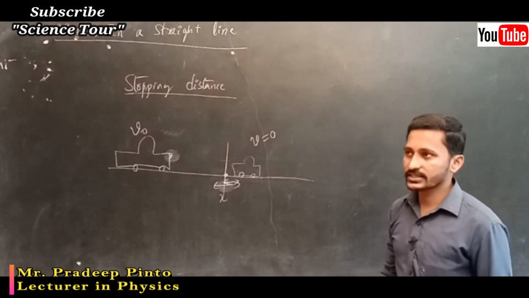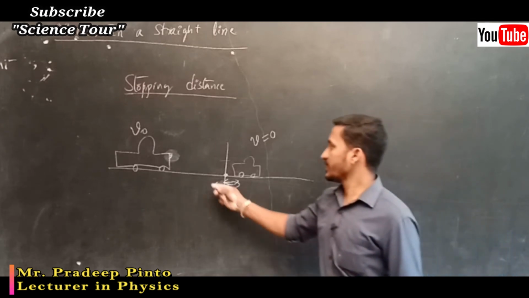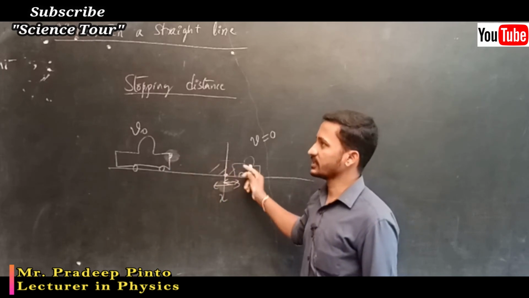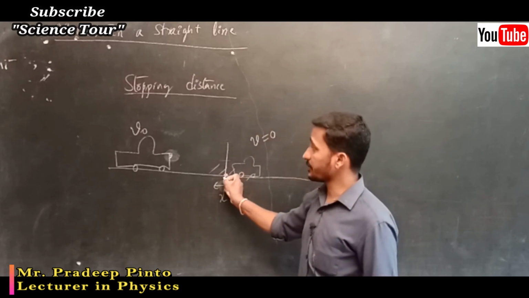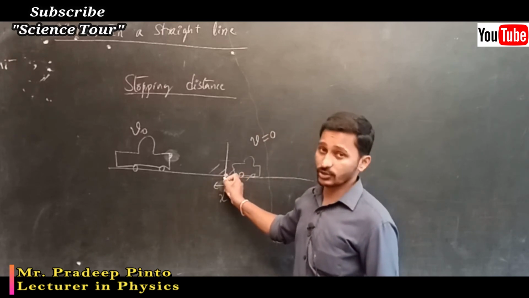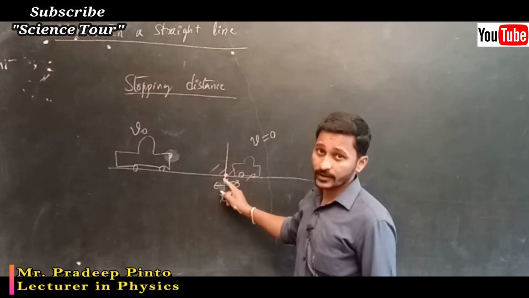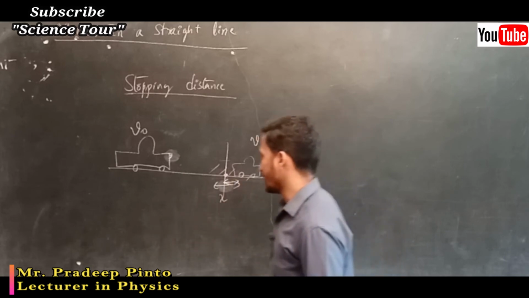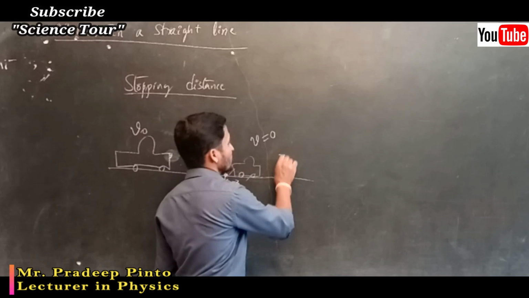Retardation, or negative acceleration, means decrease in velocity. Here the velocity decreases. Till you apply the brakes, it was having v naught velocity. Now you apply the brake and it decreases, such that we have v naught and x you have to find out.